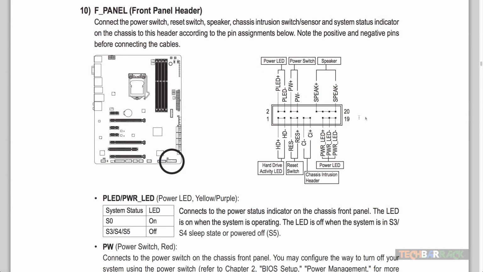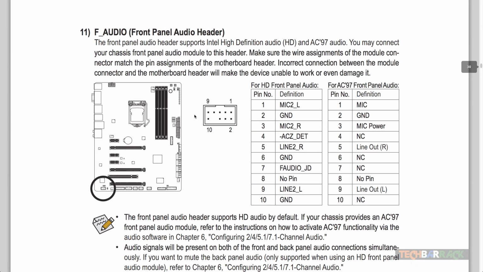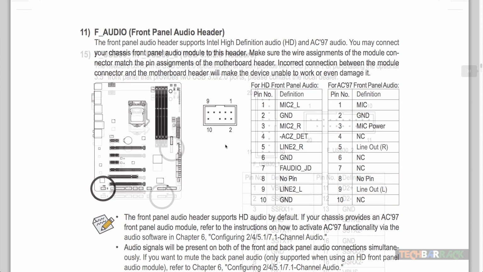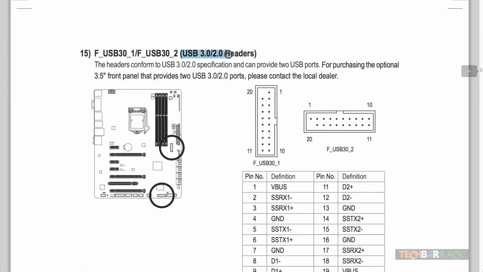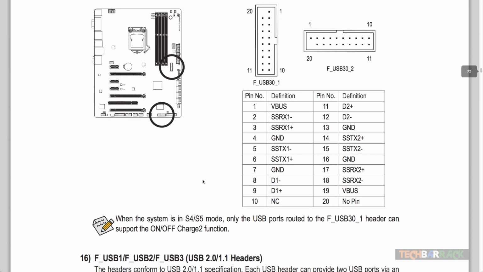To connect them, we need to go through the manual of the motherboard. I am using Gigabyte's motherboard, hence for power, reset, LED, etc. I will use the front panel. For audio, I will use the front audio panel. For USB 2.0 and 3.0, I will use the USB 2.0 and USB 3.0 headers. So just go through the motherboard's manual and connect the cables.